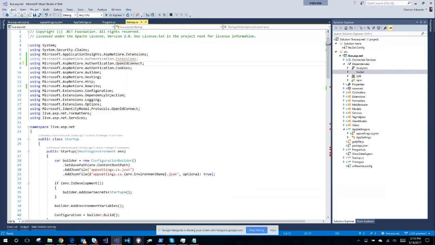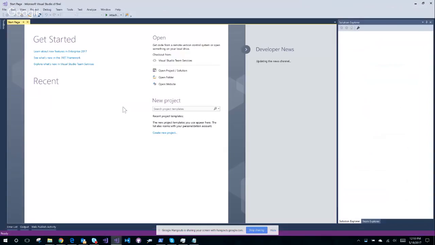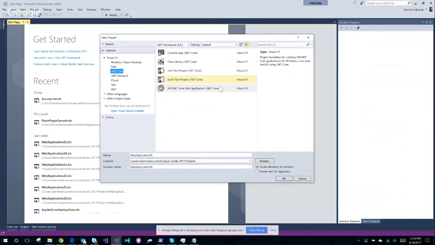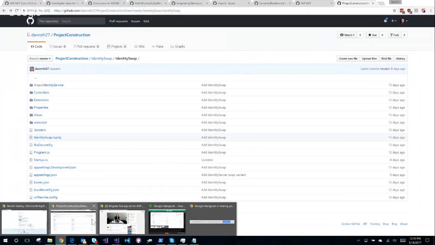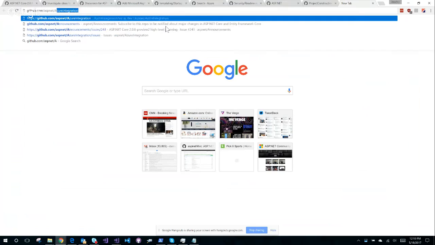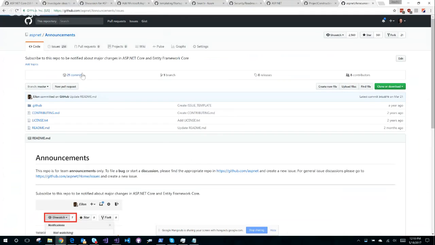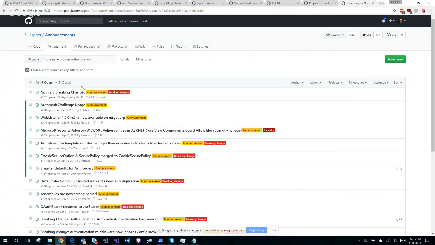So this is confusing. Maybe I should give this template another go. Kind of stumbling at the first hurdle here, aren't I? Just trying to get my auth to work. All right, so let's go and try then the announcements repo. Let's have a look. Okay.